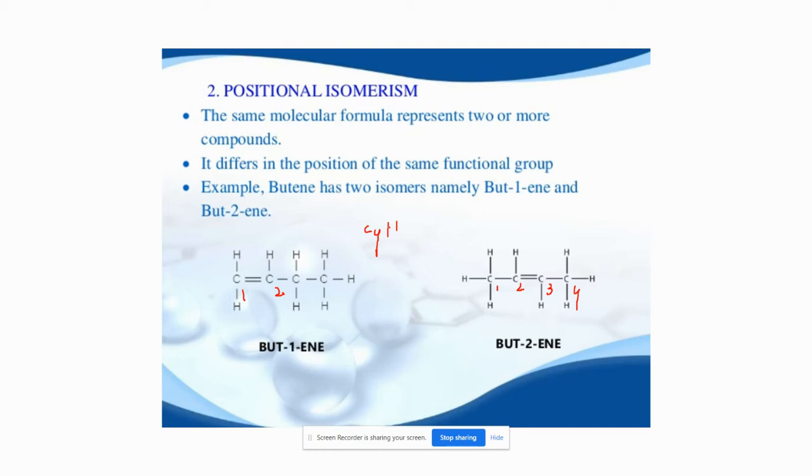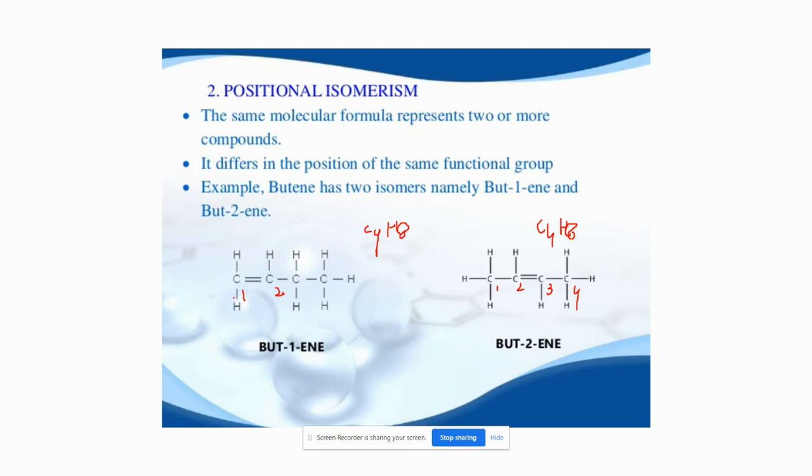C4H8 is the molecular formula for but-1-ene. And for but-2-ene, 4 carbons and 8 hydrogens. C4H8 is the molecular formula for both compounds.